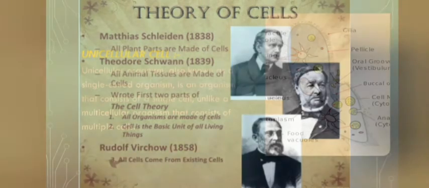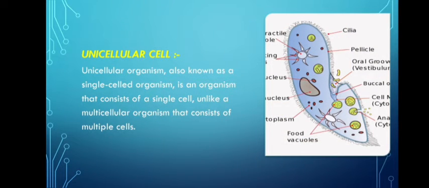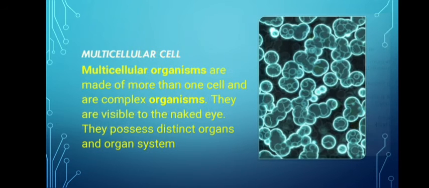Next topic: according to the number of cells, organisms are divided into two types, unicellular and multicellular. Unicellular organisms are also known as single-celled organisms. It is an organism that consists of a single cell. So unicellular means one cell or single cell. And next is multicellular. Multicellular means numerous cells. Multicellular organisms are made up of more than one cell and are complex organisms, and we can see them with our naked eyes. You can see the pictures.